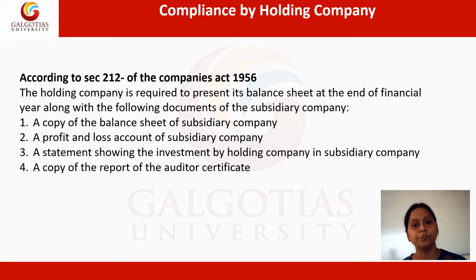Firstly, a copy of the balance sheet of the subsidiary company is a must. Secondly, a profit and loss account of the subsidiary company is also required in order to present. Now the third is a statement showing the investment by the holding company in the subsidiary company. That is also a must. Lastly, a copy of the auditor's report is required. So having the auditor's report is a must for the parent company.